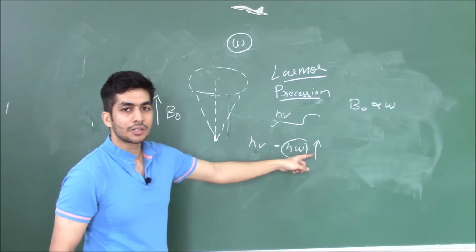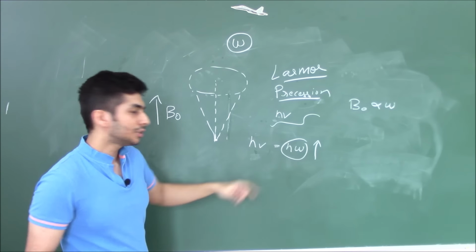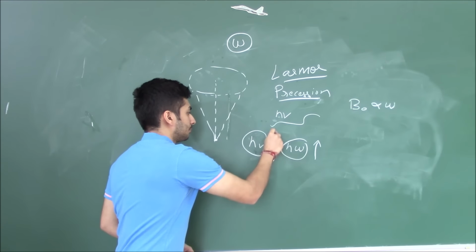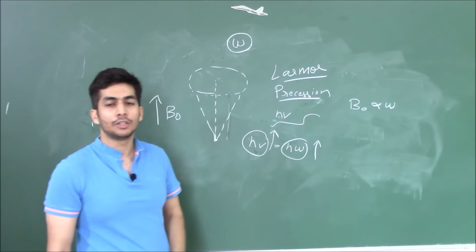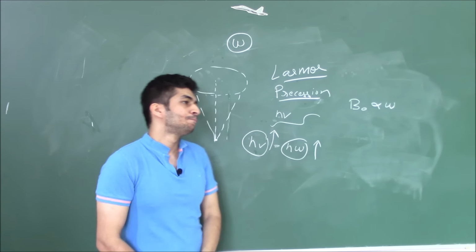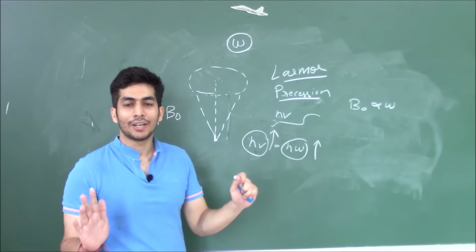And if this value increases, then to carry out resonance, we'll also have to increase this value. That means we'll have to provide a higher radio frequency source, right? Okay, so this is the basis of NMR spectroscopy.